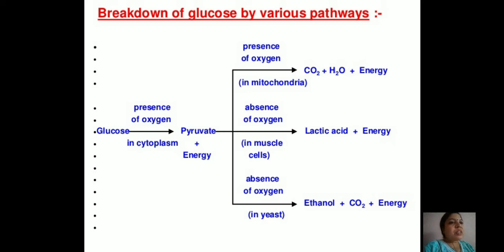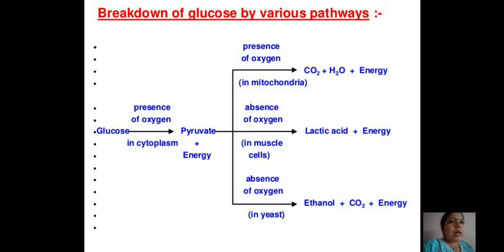Whereas in the further reaction, if oxygen is present, then the further reaction takes place inside the mitochondria, and at the end of this reaction carbon dioxide, water and also energy get released. So these reactions in mitochondria include the Krebs cycle and the electron transport system: the Krebs cycle inside the matrix of the mitochondria and the electron transport system inside the inner membrane of the mitochondria.